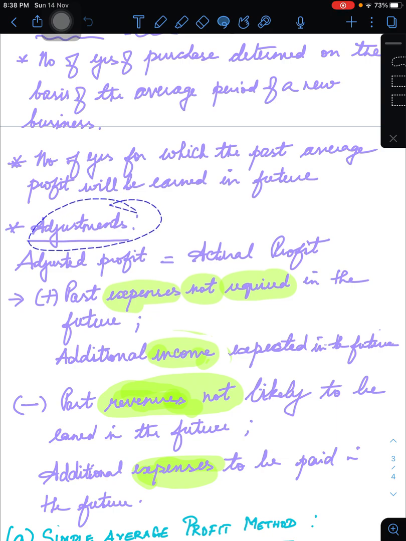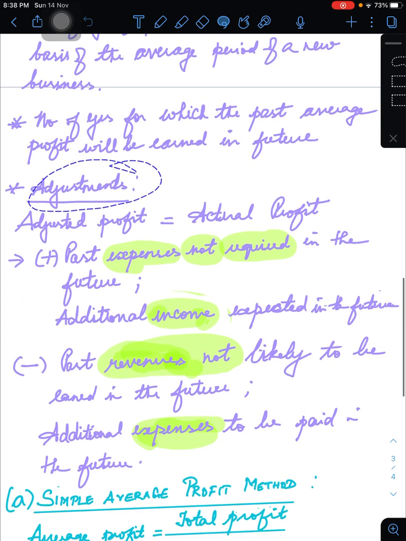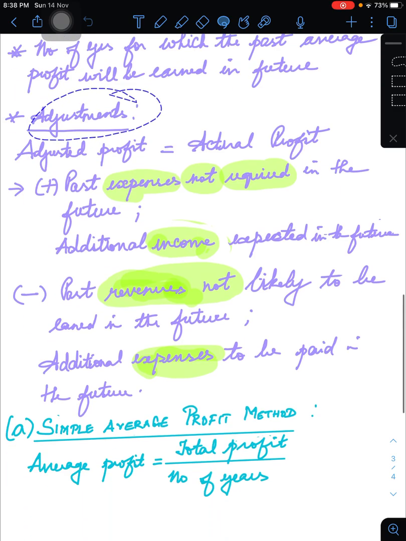From the adjusted profit we will have to make certain additions and certain subtractions. When will it be added? When there are past expenses that may not be required in the future. Secondly, when there is additional income that is not expected in the future.